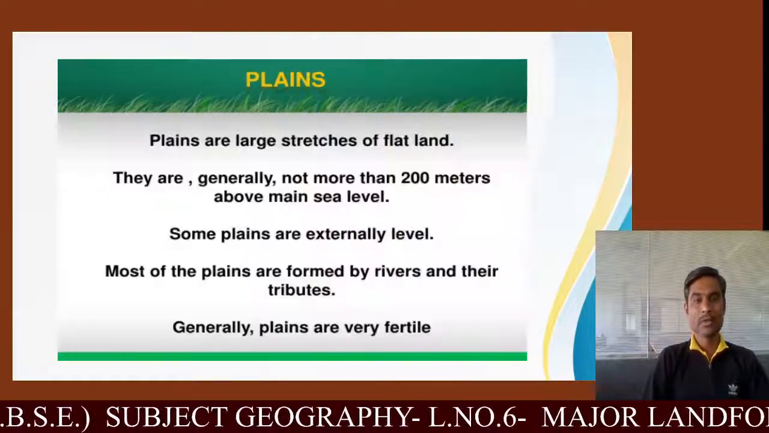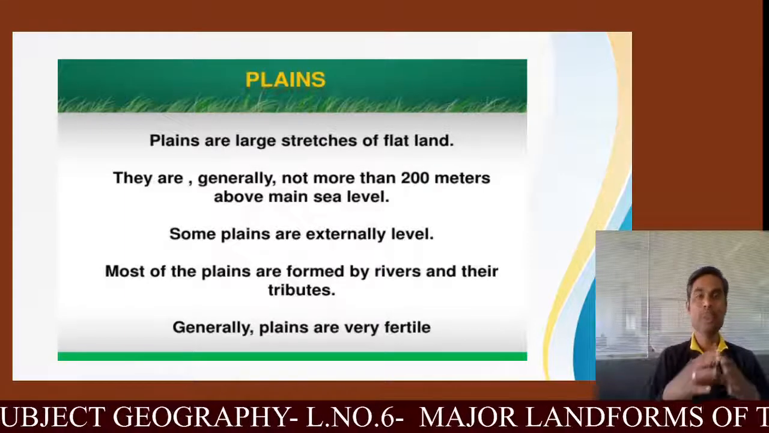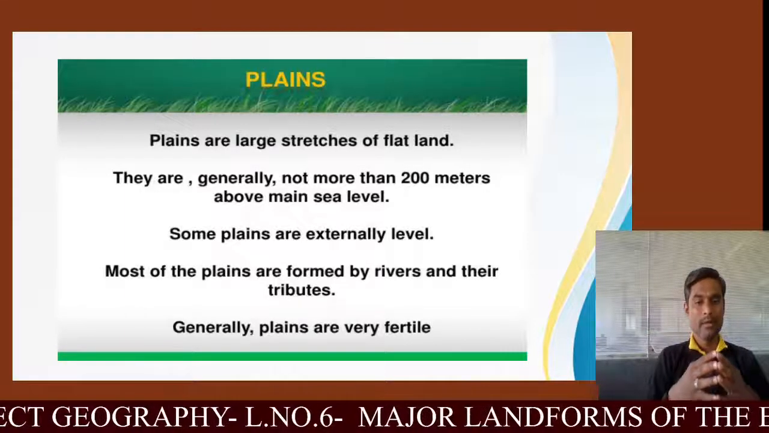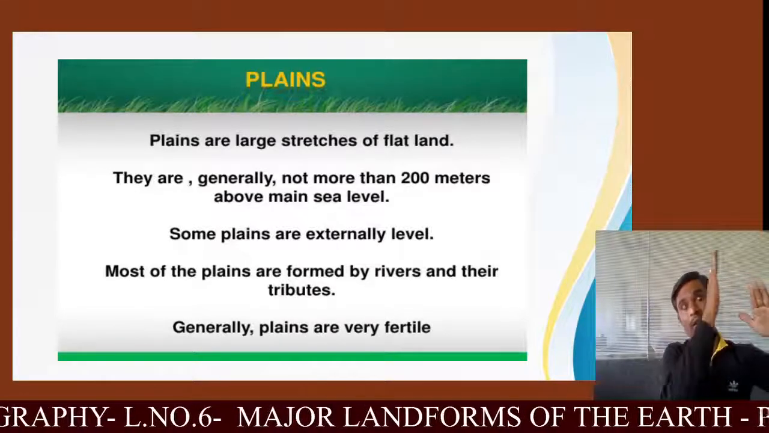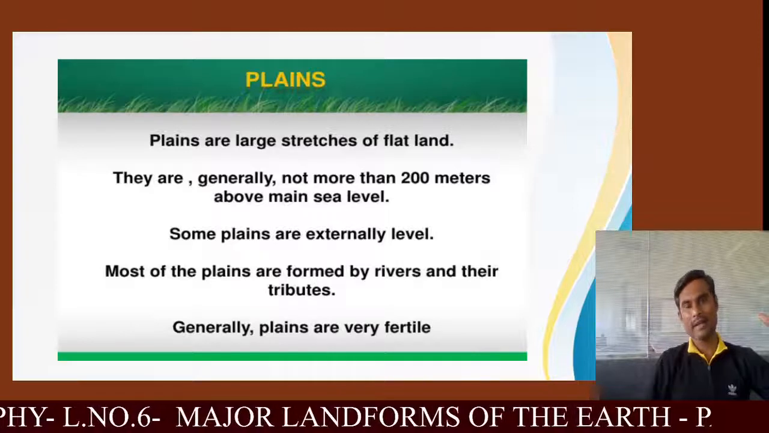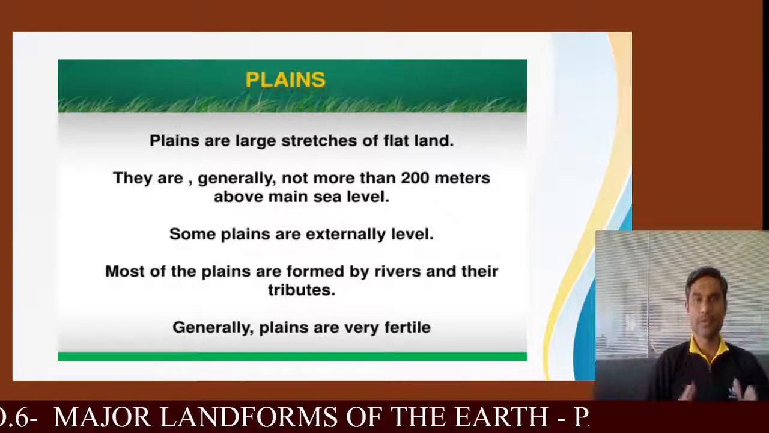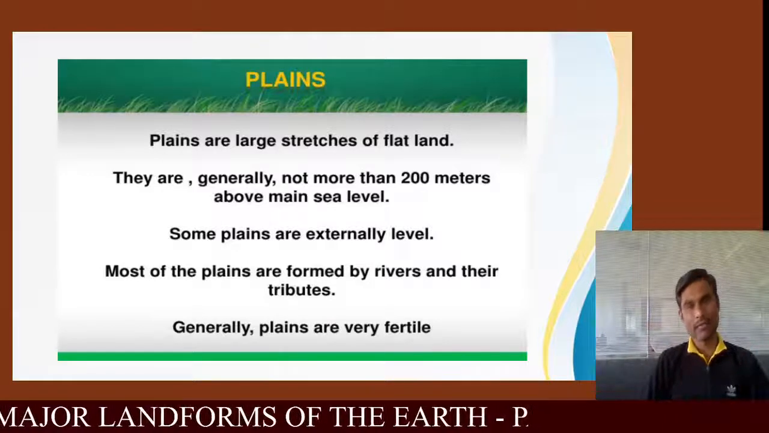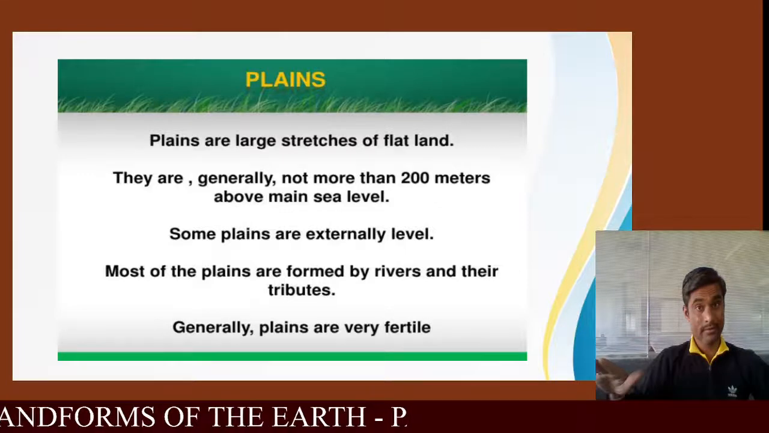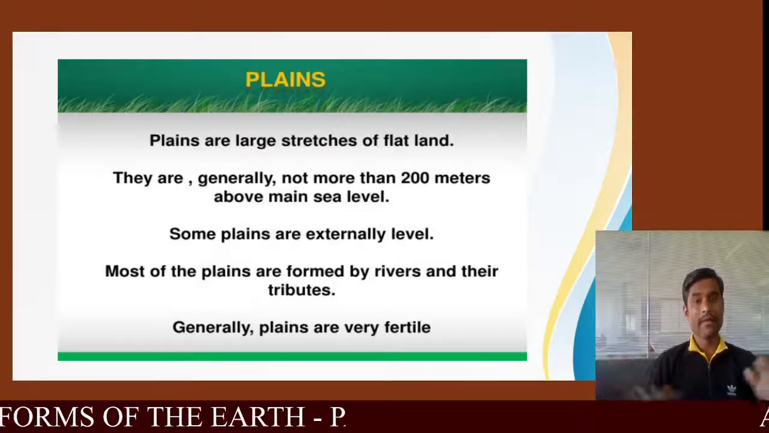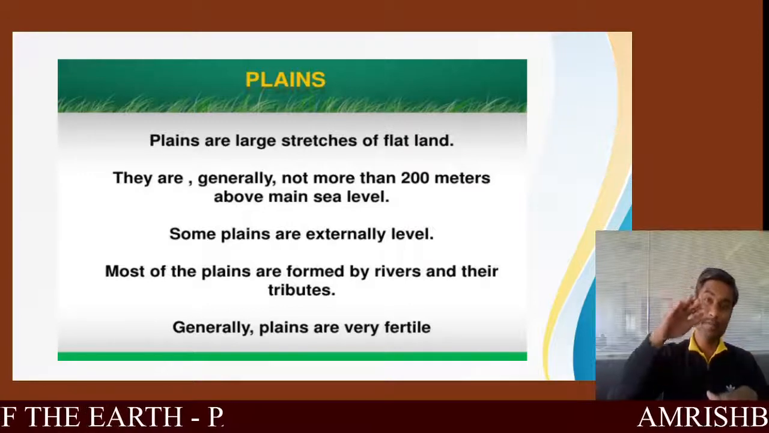Moving to the next landform, that is plains. So how are these plains formed? I have already told you about the rivers coming from the mountains. They carry sand, silt, and alluvial soil with them, and they deposit on the banks of the rivers. And there, these plains are formed. These plains are a large stretch of flat land, generally not more than 200 meters above the main sea level.